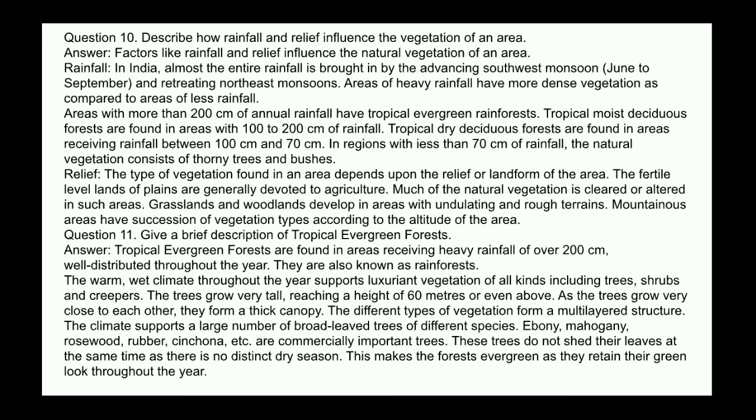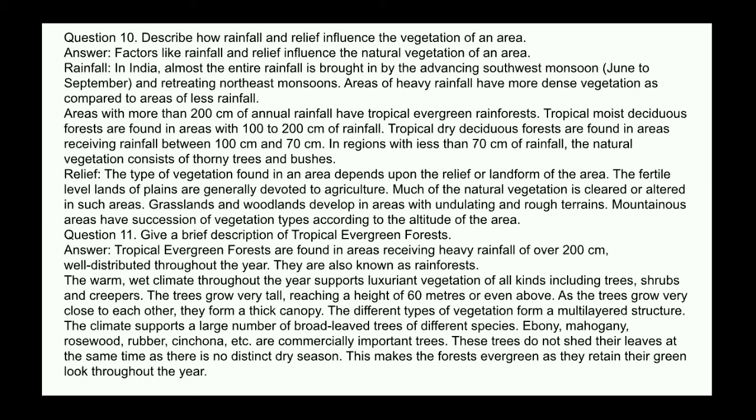Areas with more than 200 centimeters of annual rainfall have tropical evergreen rainforest. Tropical moist deciduous forests are found in areas with 100 to 200 centimeters of rainfall. Tropical dry deciduous forests are found in areas receiving rainfall between 100 centimeters and 70 centimeters. In regions with less than 70 centimeters of rainfall, the natural vegetation consists of thorny trees and bushes.